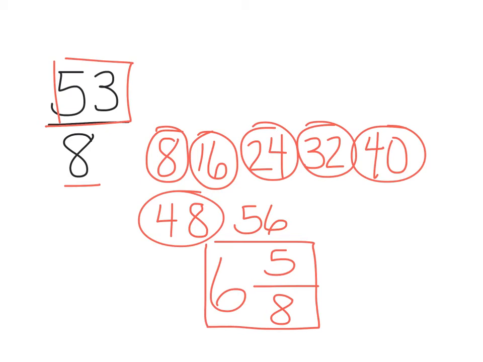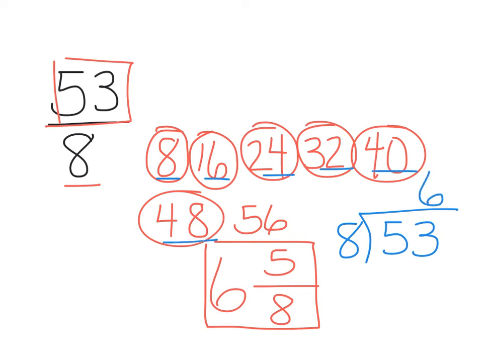To show you this as a division problem, if you remember how to do your long division from 4th grade, we can just do 53 divided by 8. Okay? So how many times does 8 go into 53? Well, we discovered it's 1, 2, 3, 4, 5, 6 times. So 6 on the top. 6 times 8 is 48.